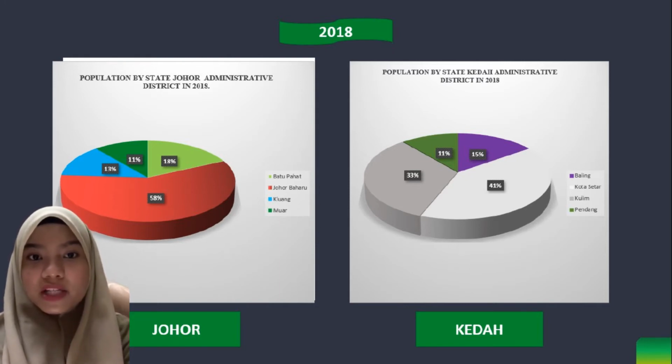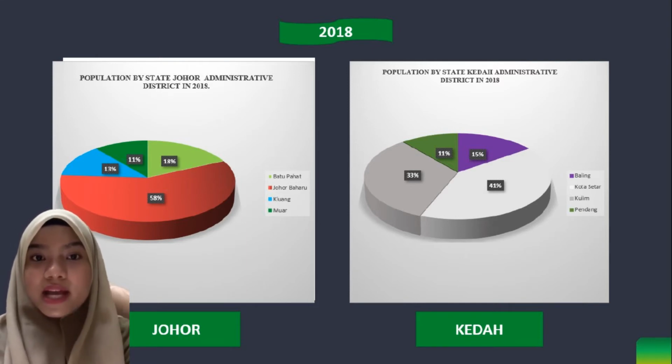Furthermore, the population figure in the state of Johor, especially the district of Muar, is the lowest at 11%. At 11%, the population of the district of Pendang, Kedah is equal to the population of the district of Muar.